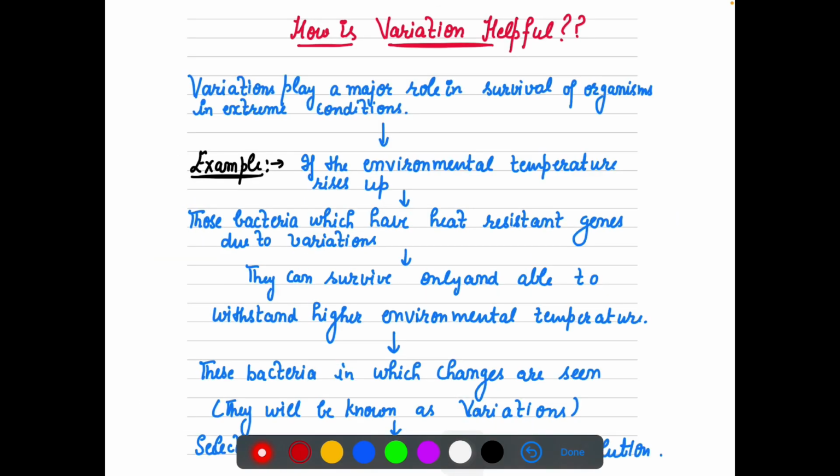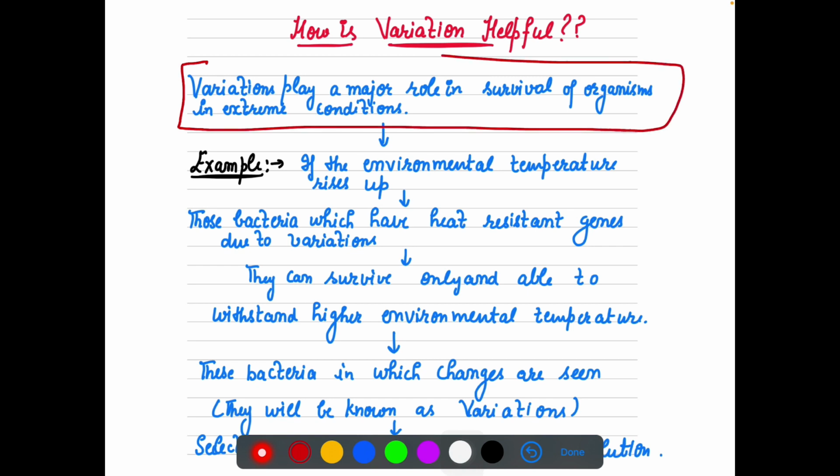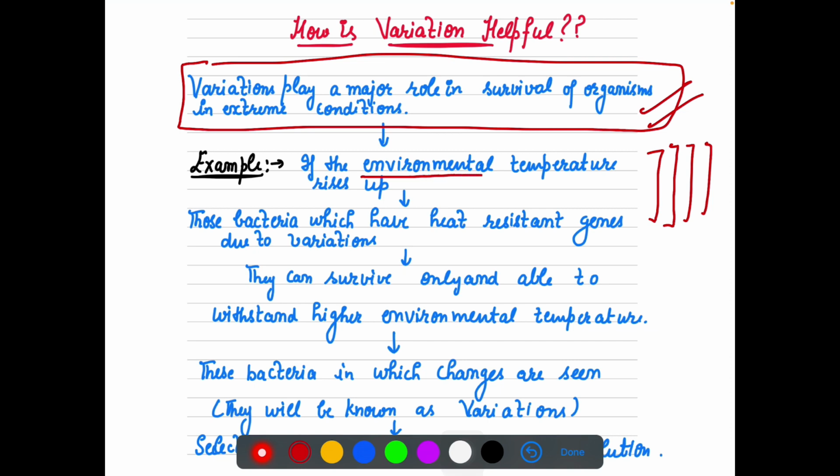Let's take an example here. See, I wrote a line that variation plays a major role in the survival of organisms in extreme conditions. There is a place in which many bacteria were living. Day by day, with time, the environmental temperature started rising there, right?